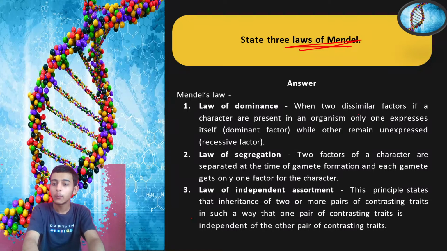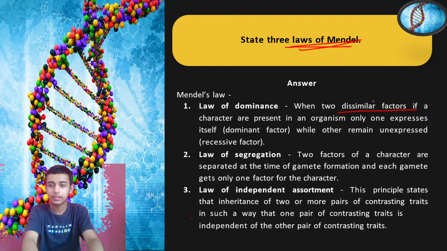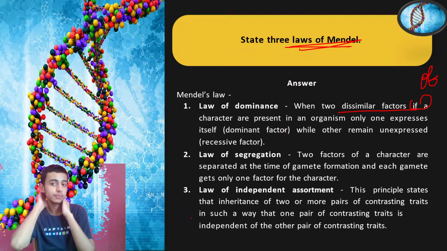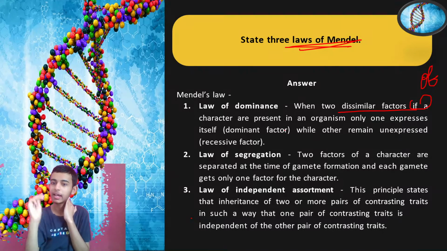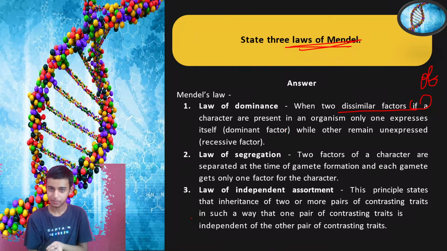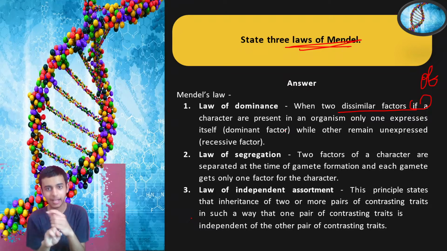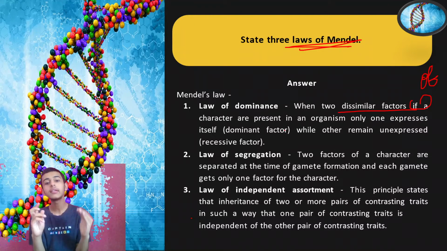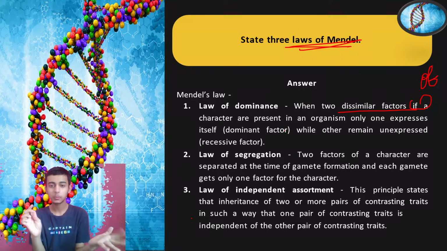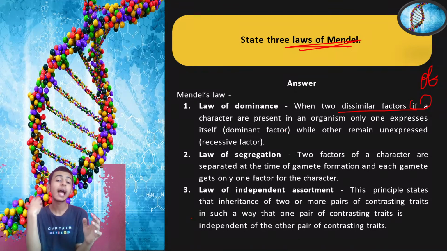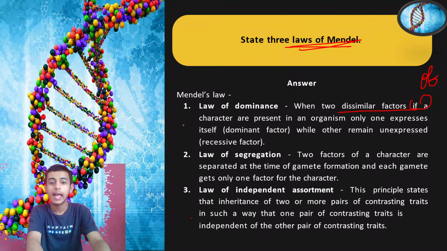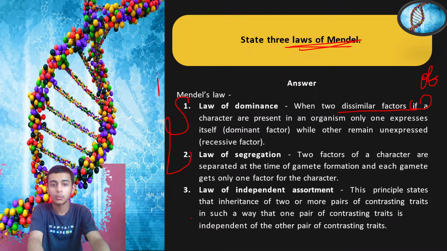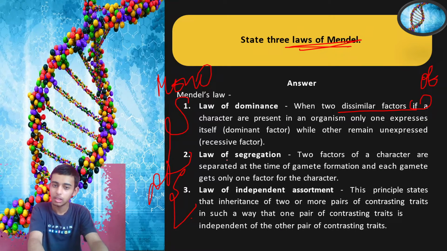Talking about the laws now. Law of dominance. When two dissimilar factors of a character are present in an organism, only one expresses itself, the dominant factor, while the other remains unexpressed. So if there are two dissimilar factors, the one which is dominant is going to express itself and will showcase in the progeny. And remember, these two are related to monohybrid cross, and this is related to the dihybrid one.